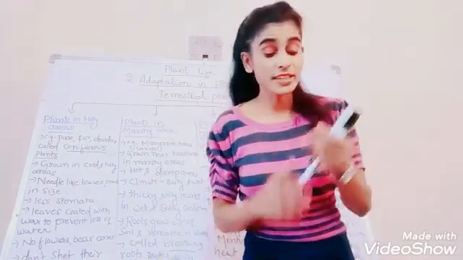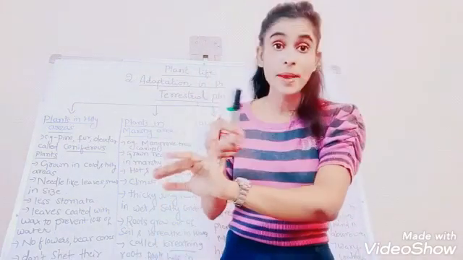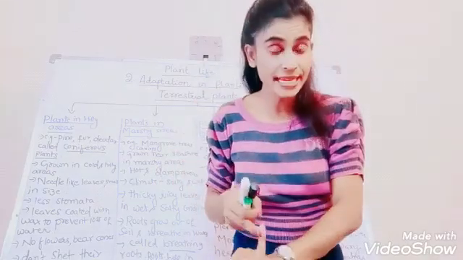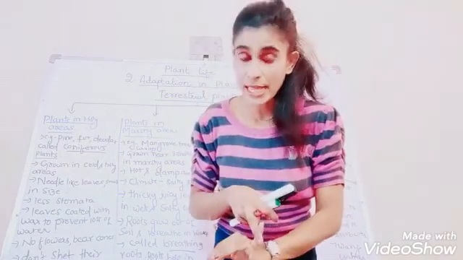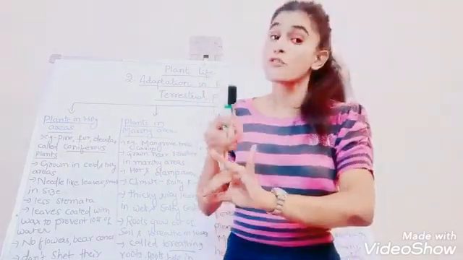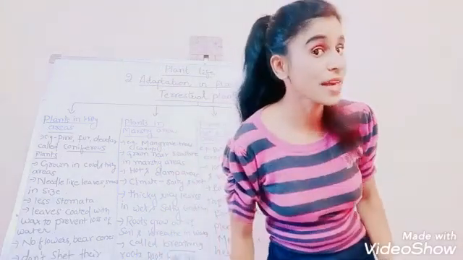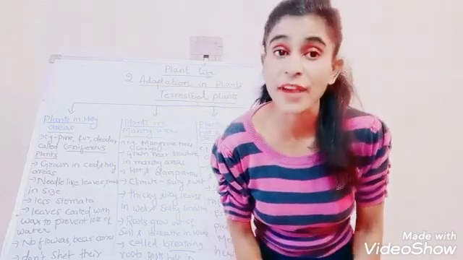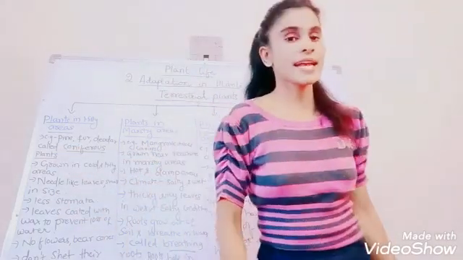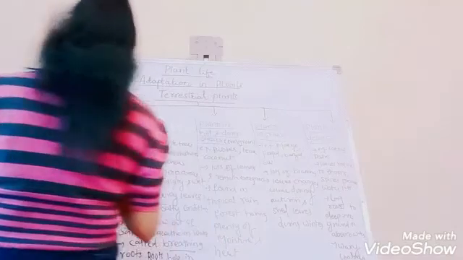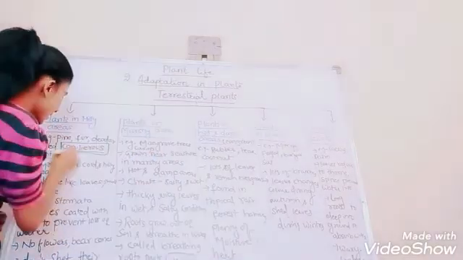So what is the first characteristic you need to remember? The plants which grow in hilly areas. You can first of all give examples like pine plants, fir plants, deodar plants, and these plants, you know children, are called coniferous plants. What are they called? They are called coniferous plants.